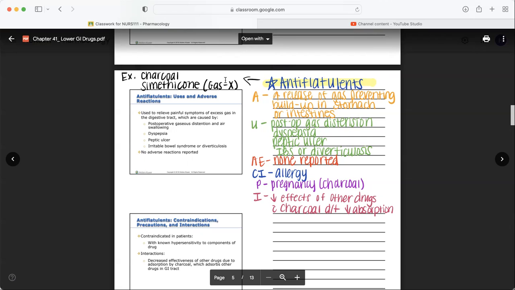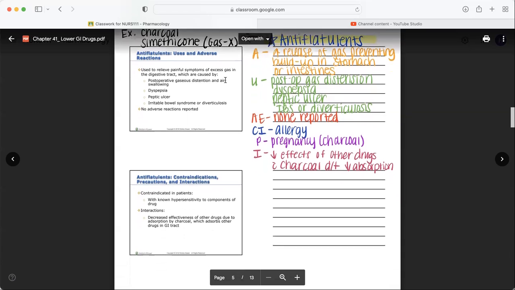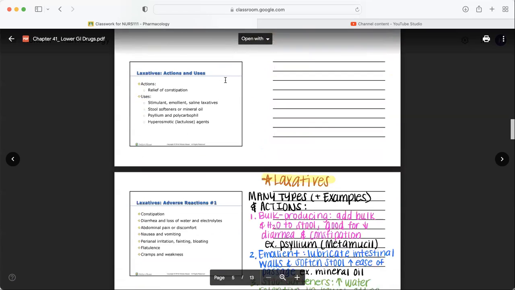And then the only real interaction that was notable was when we use charcoal and mix it with other drugs, it is going to decrease the effects of the other drugs due to decreased absorption, because charcoal is going to block absorption of the other drugs. So those are your anti-flatulence.